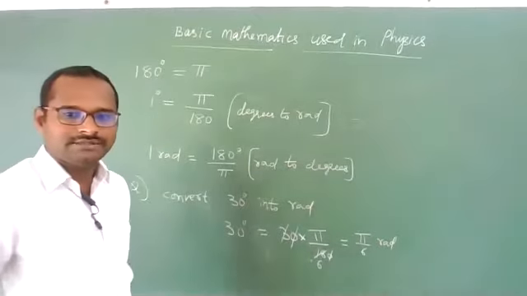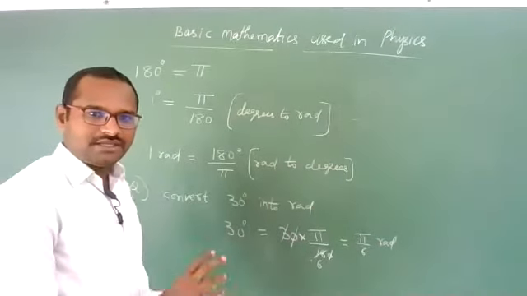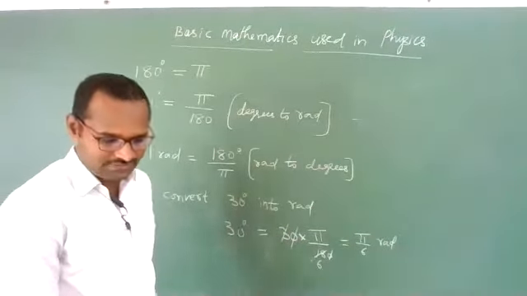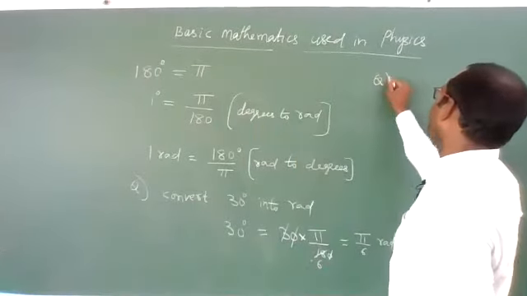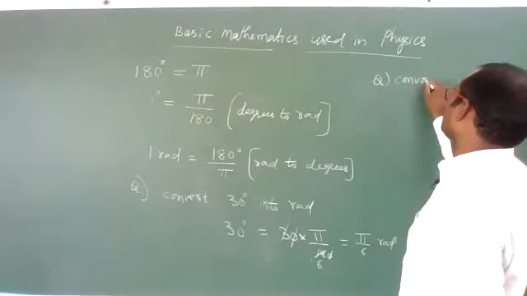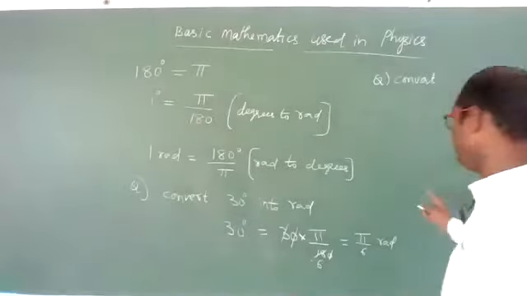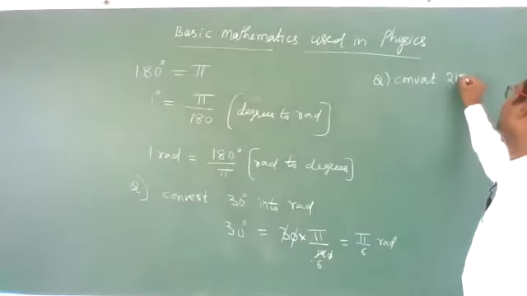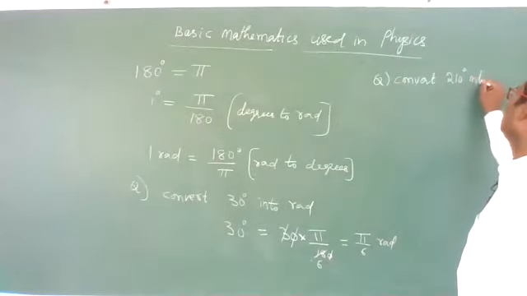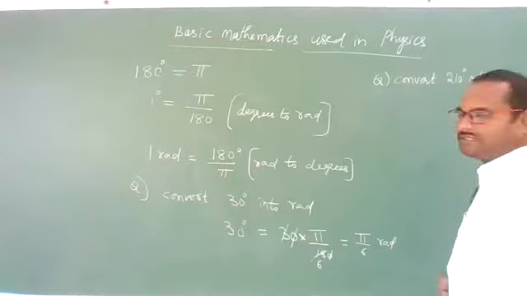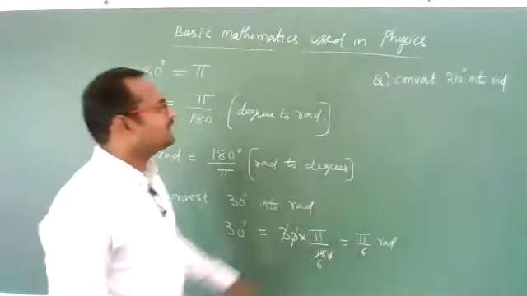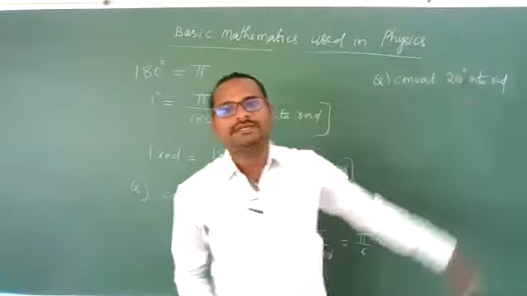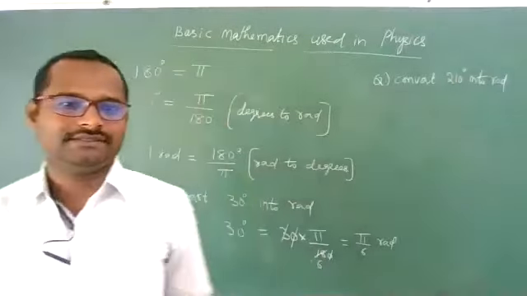Did you get it, students? Clear? Yes. We need to convert like this. For example, one more point, one more thing. Convert 210 degrees into radians. Can you convert? Yes, you can. Convert it. I am having 210 degrees. That I want in radians.